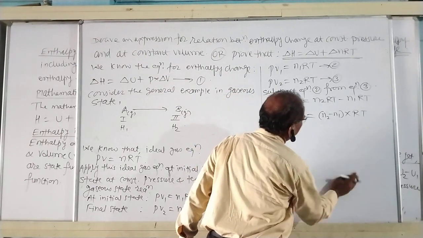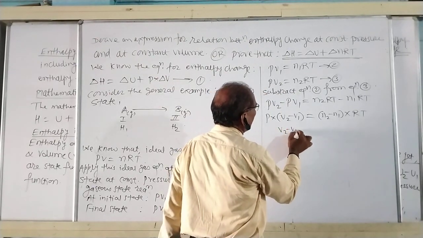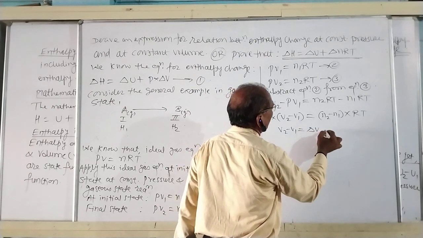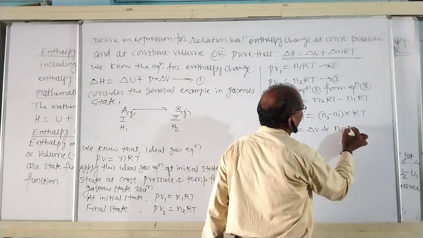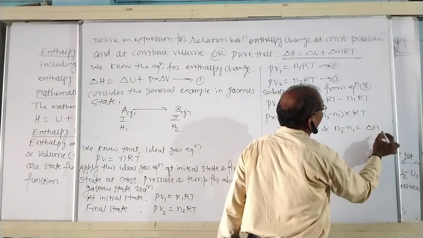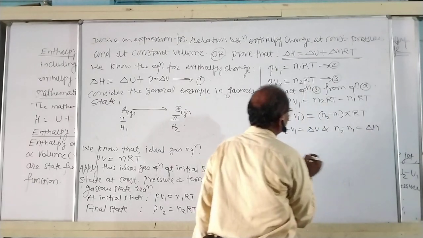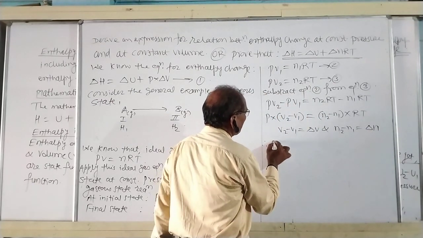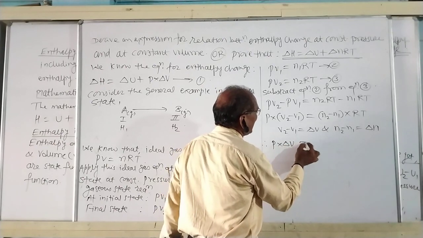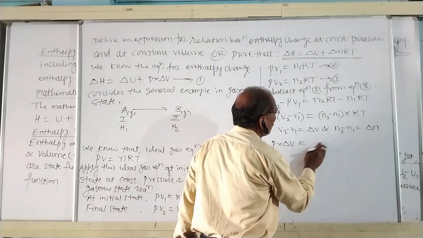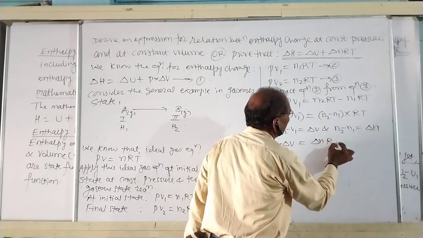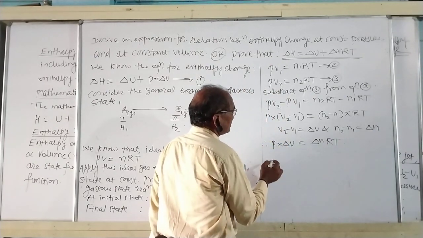We know that V2 minus V1 is equal to delta V and n2 minus n1 is equal to delta n. Therefore, P into delta V is equal to delta n RT.